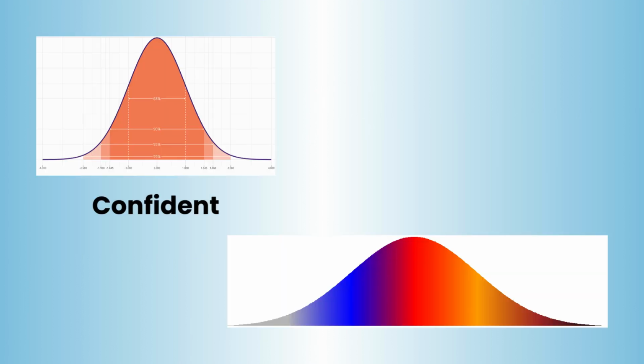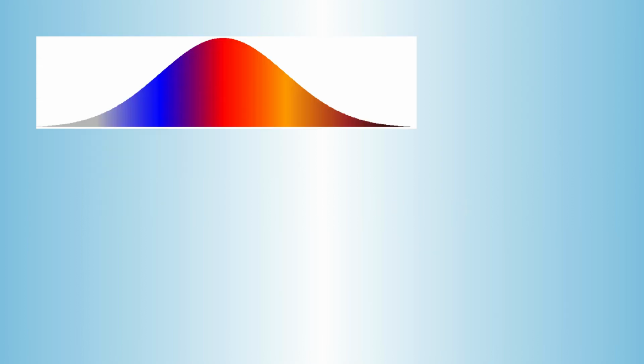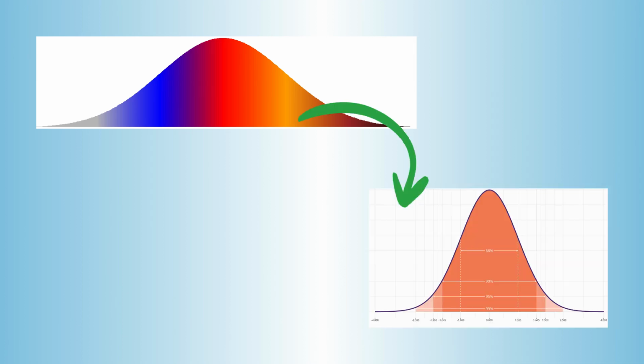A narrow, tall curve means the AI is confident. A wide, flat curve means the AI is confused. Learning, in a nutshell, is just the process of taking a wide, flat distribution and squeezing it until it peaks over the correct answer. Let's make this concrete.